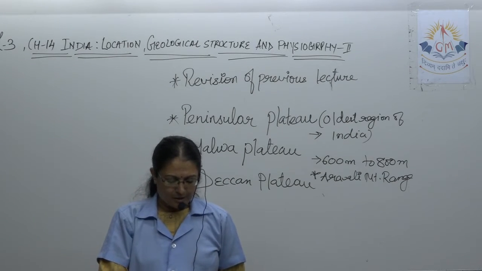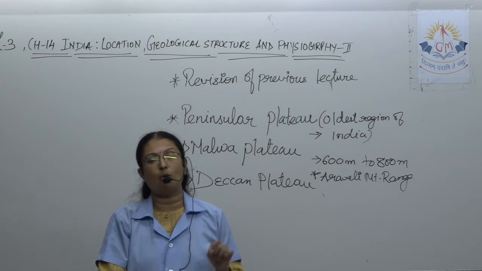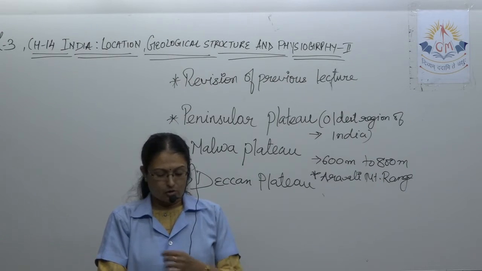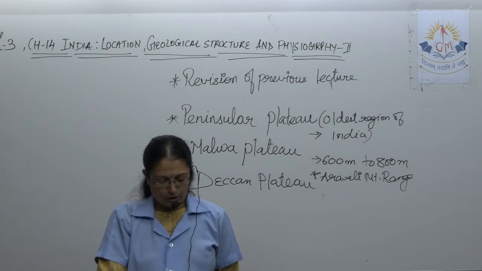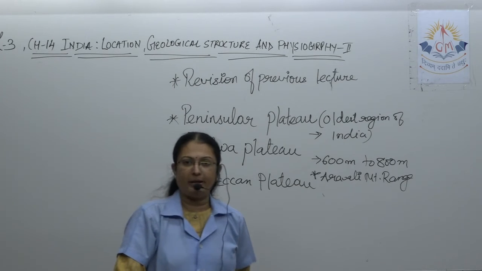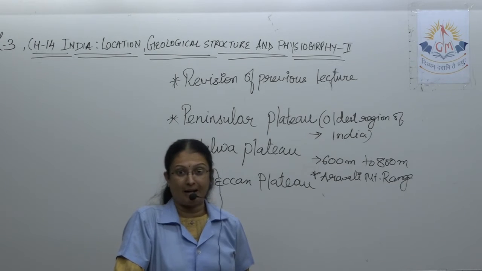The Rajmahal Hills and the Shillong Plateau are part of the Chota Nagpur Plateau. See, all this you have to keep in mind. The Chota Nagpur Plateau is also part of this, which also includes the Ranchi Plateau. These are all parts of the plateau.